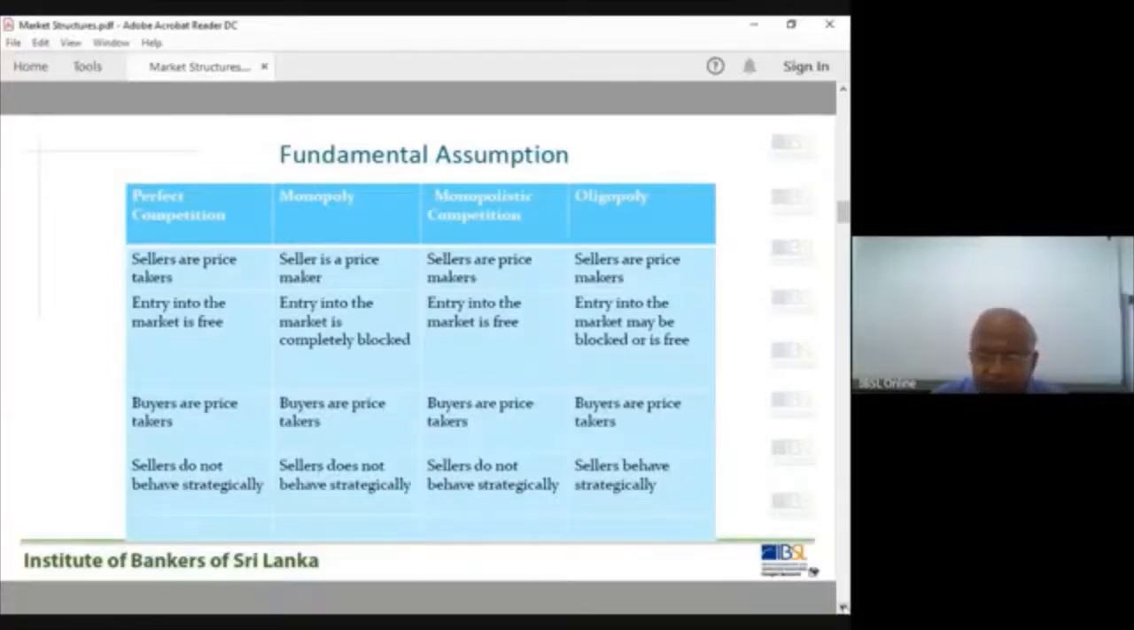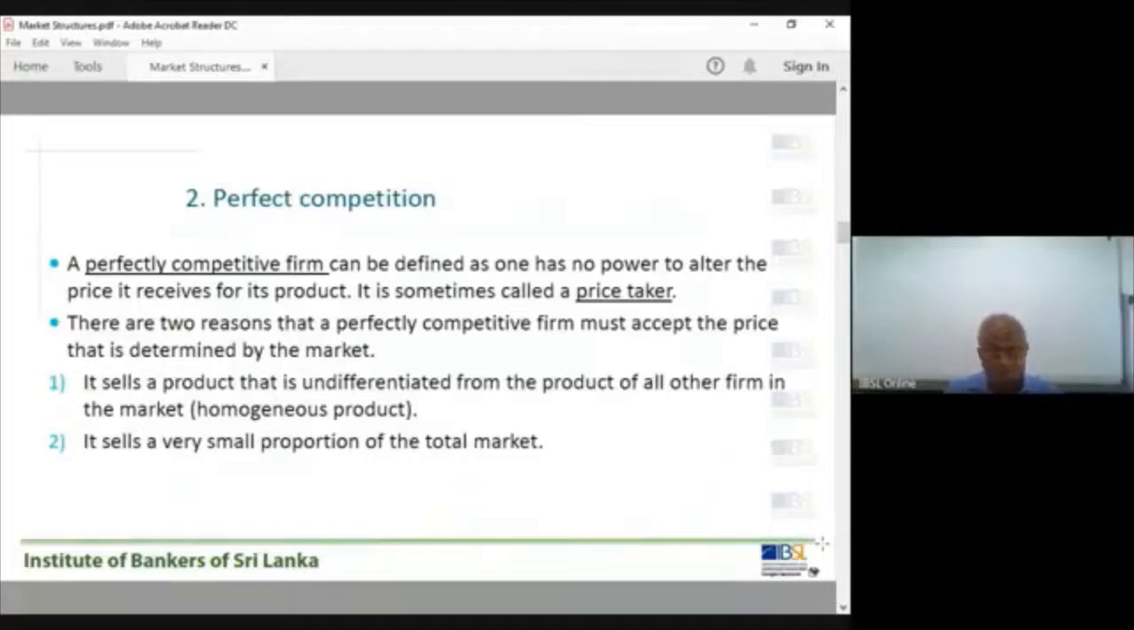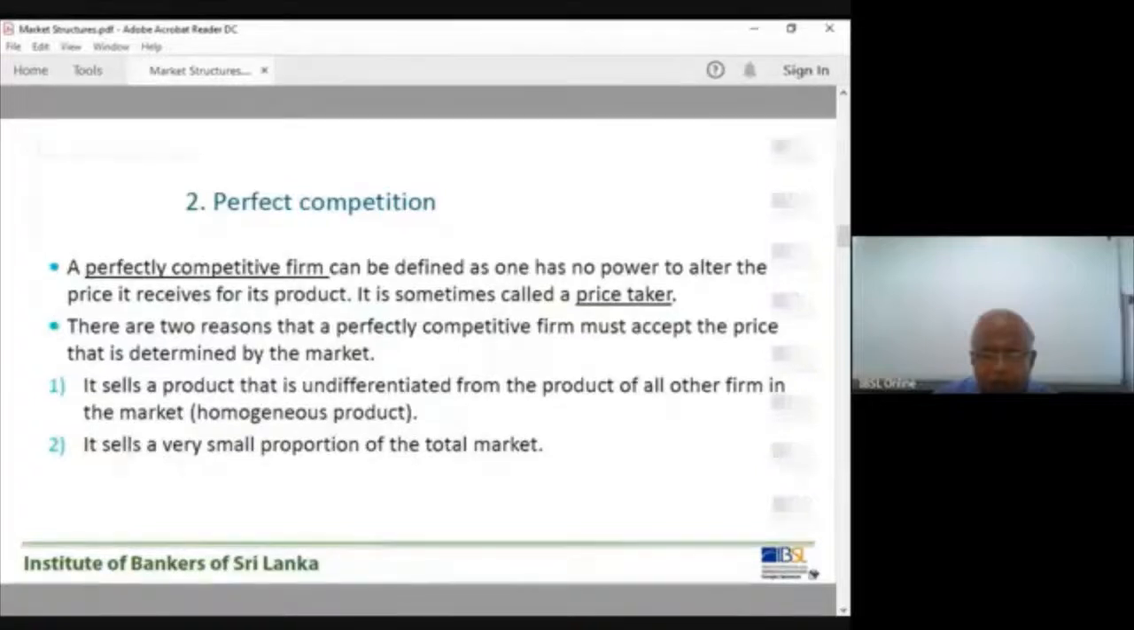Perfect competition. First we discuss the characteristics. A perfectly competitive firm, in this industry, a large number of firms, large number of firms. Similarly, a large number of buyers also. Large number of buyers.